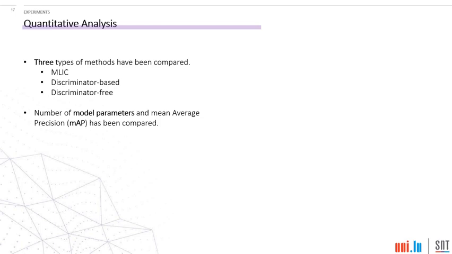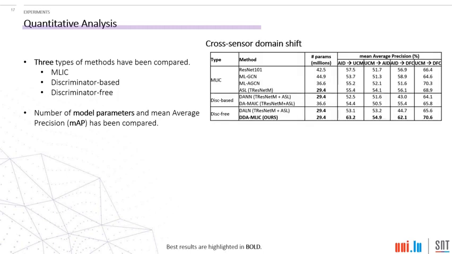We compare the number of model parameters and mean average precision obtained from the existing state-of-the-art method and our proposed discriminator-free method. For the cross-sensor domain shift, as we can see, being considerably smaller or compact in terms of model size, our method outperforms the existing methods in terms of mean average precision.